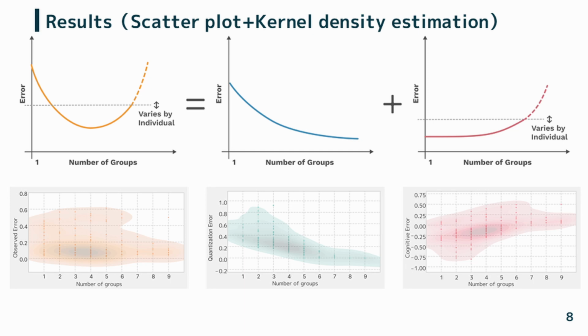The observed error, highlighted in yellow, tended to form a U-shape, with the cases of 4 and 5 groups being the smallest for most participants, although this is not clearly evident in the plot.